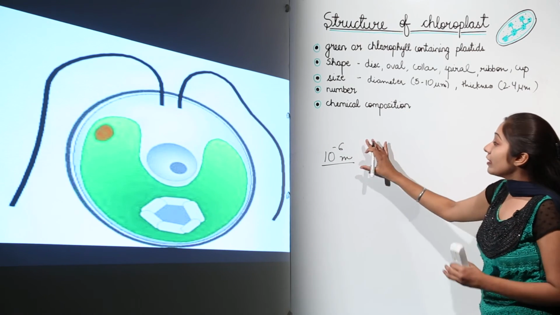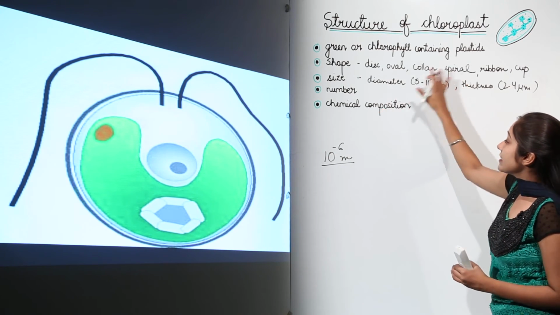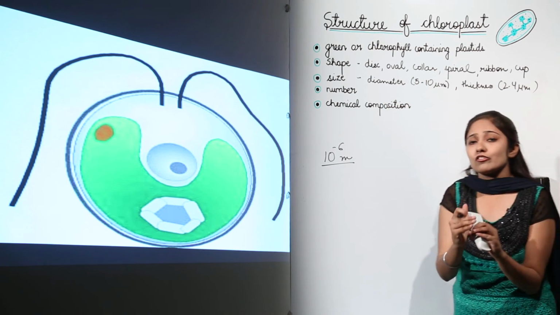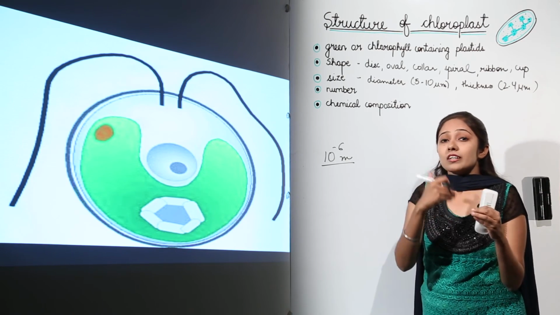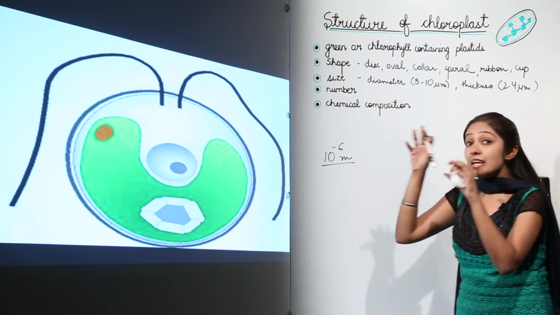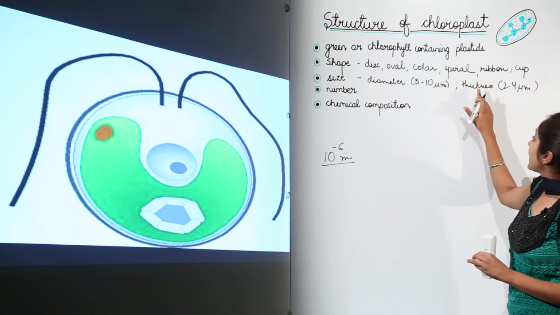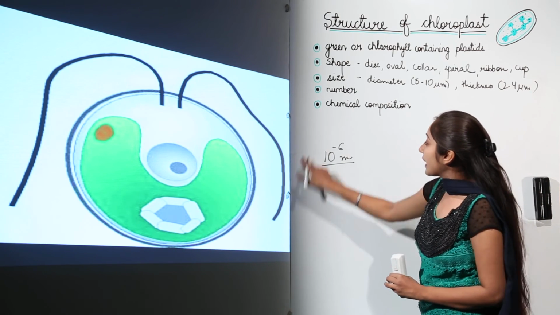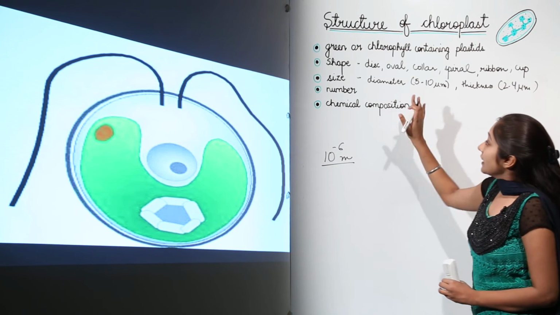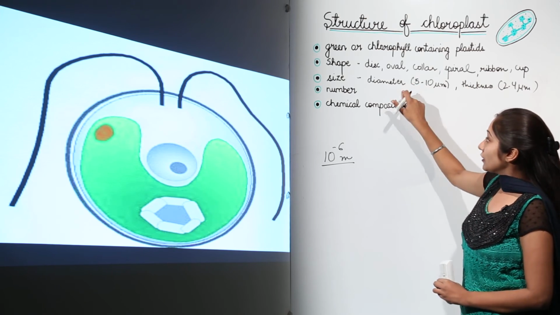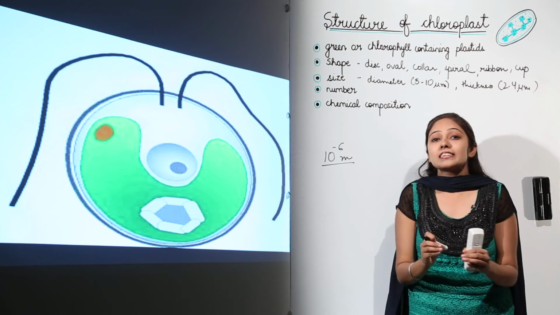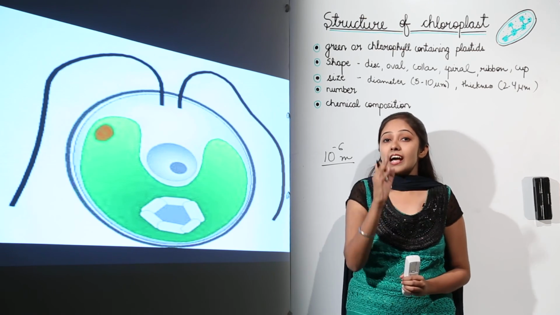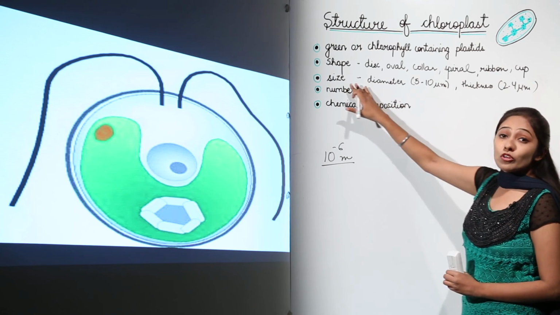So it varies from organism to organism, from different species of plants, and from the type of cells. And by this, I would also like to conclude that chloroplasts are the second largest organelles found in the plant cell, in terms of size.